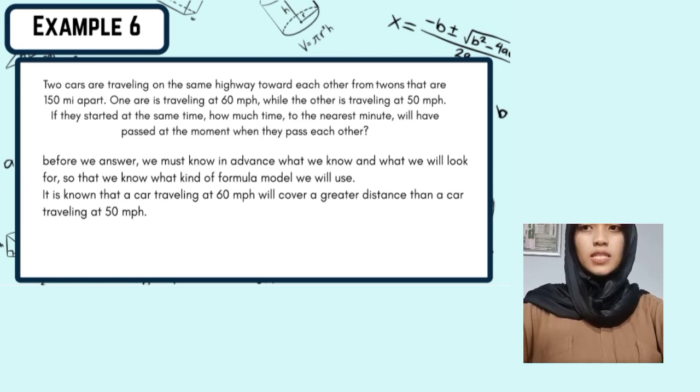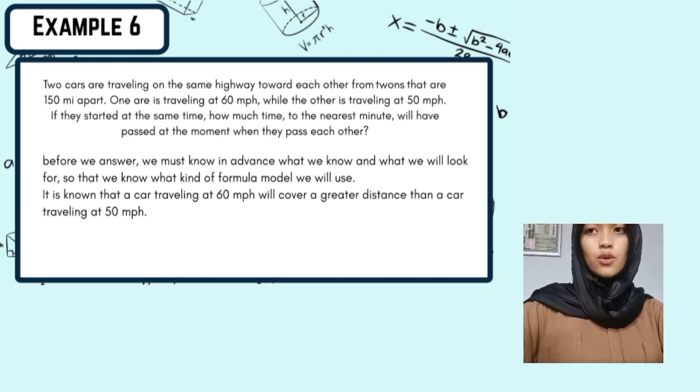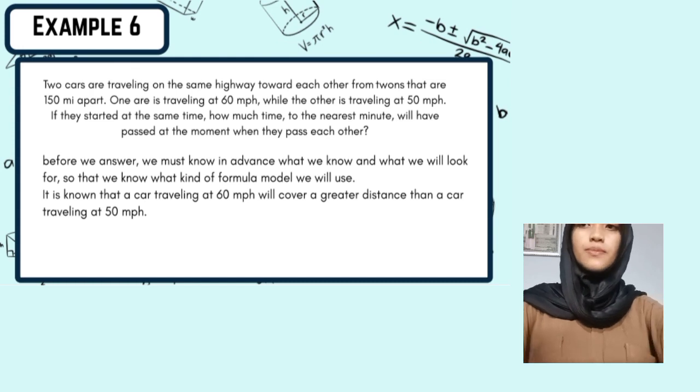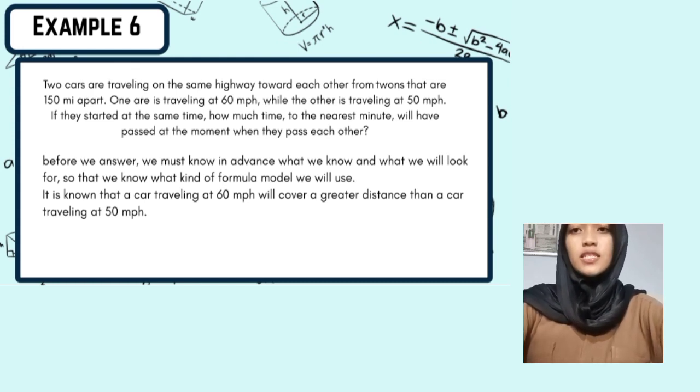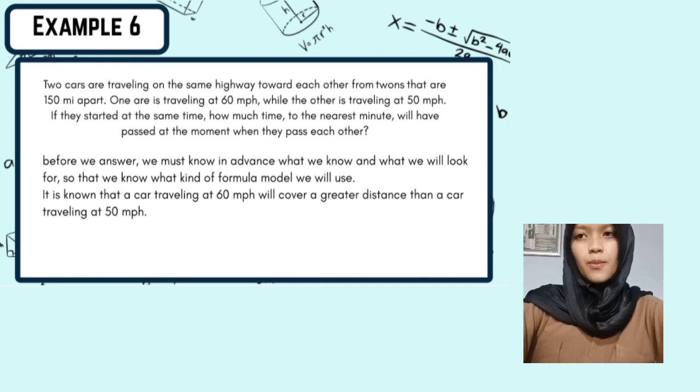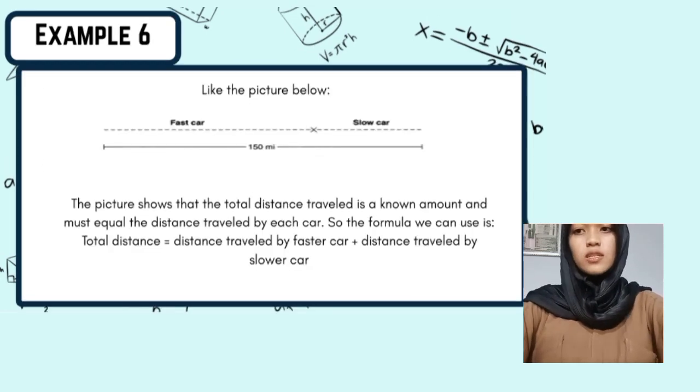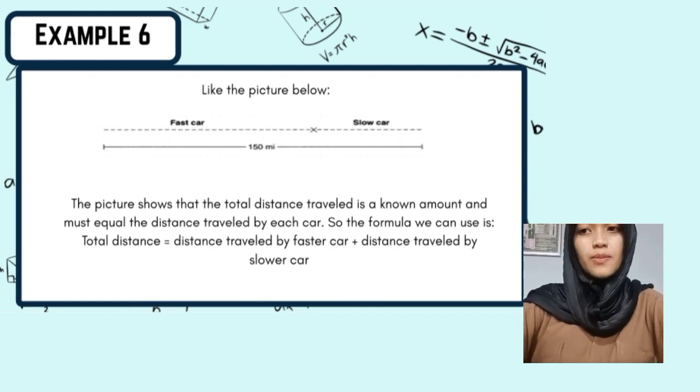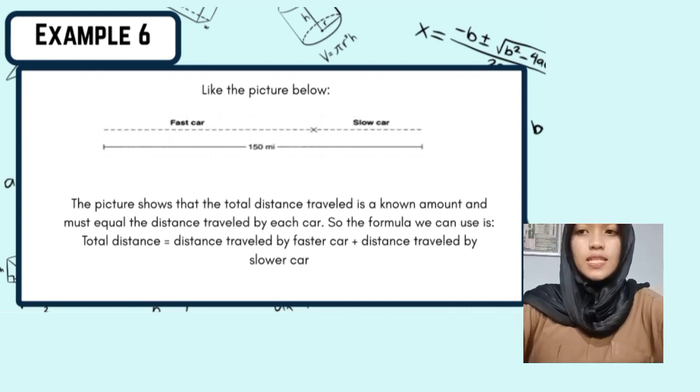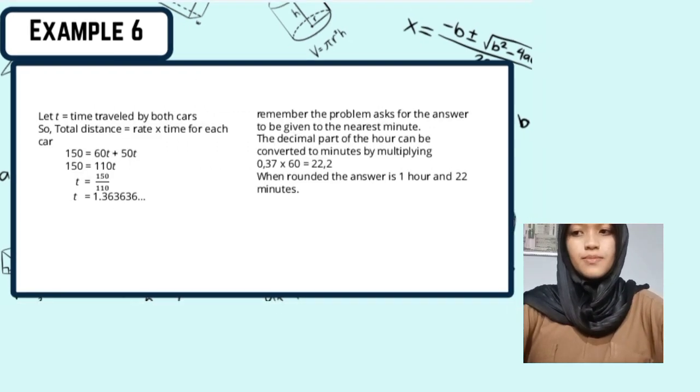Before we answer, we must know in advance what we know and what we will look for, so that we know what kind of formula model we'll use. It is known that a car traveling at 60 miles per hour will cover a greater distance than a car traveling at 50 miles per hour. The picture shows that the total distance is a known amount and must equal the distance traveled by each car. So the formula we can use: total distance equals distance traveled by the faster car plus distance traveled by the slower car.